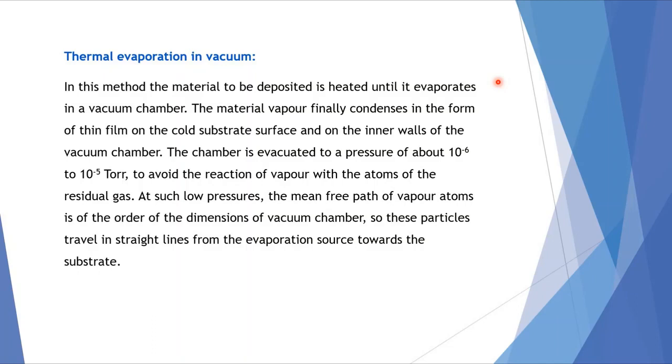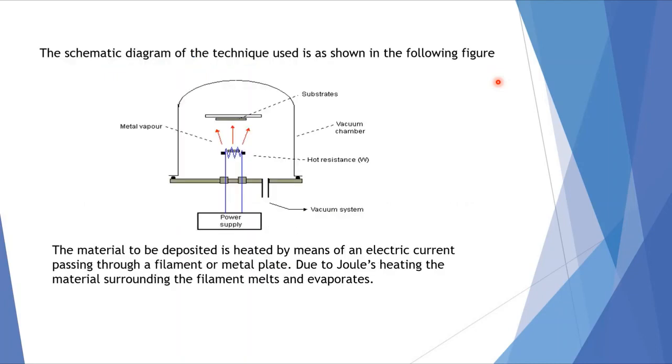The chamber is evacuated to a pressure of about 10 to the power of minus 6 to 10 to the power of minus 5 torr to avoid the reaction of vapor with the atoms of the residual gas. At such low pressures, the mean free path of vapor atoms is of the order of the dimensions of the vacuum chamber. So these particles travel in straight lines from the evaporation source towards the substrate.